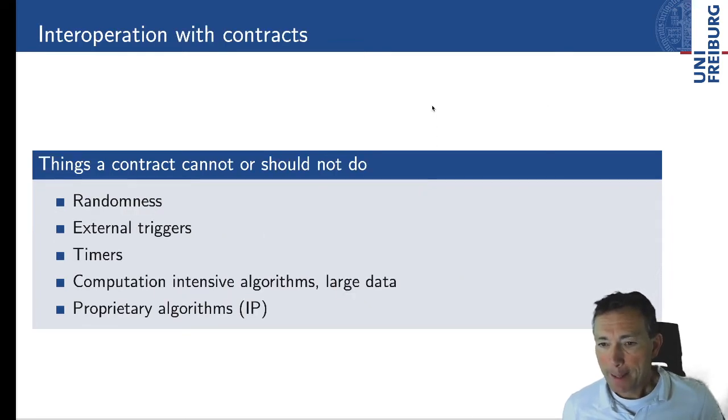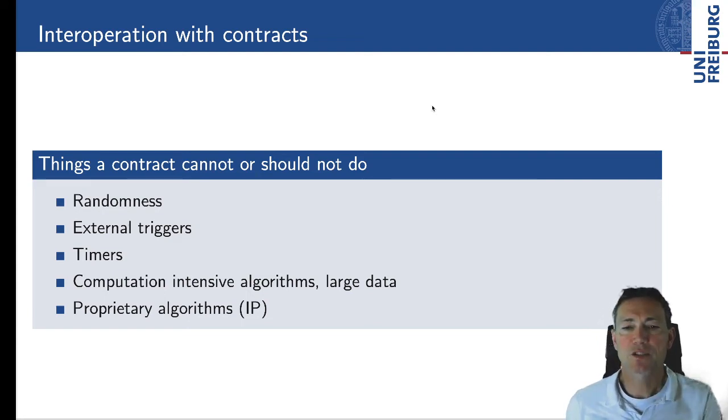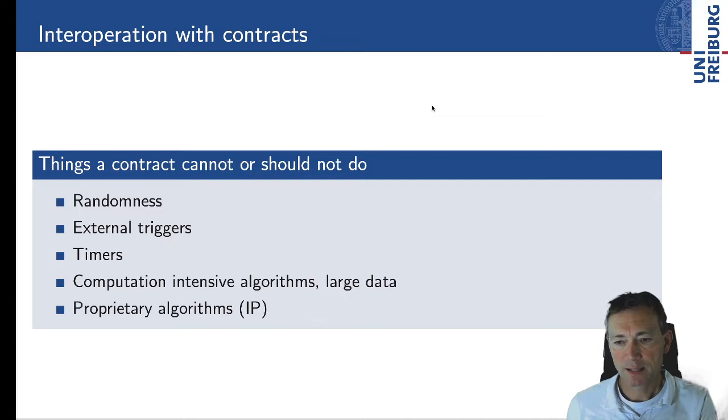Right, now, there are a lot of things that contracts can do, but there are also a couple of things that contracts cannot or maybe should not do. One example is randomness or external triggers. You're executing deterministically, so how should you be random, or what should trigger you? Also timers. Another thing is computation-intensive algorithms that operate on large data. That's just too costly to run on the blockchain. Also, having proprietary algorithms on the blockchain is not such a good idea because everyone can look inside.